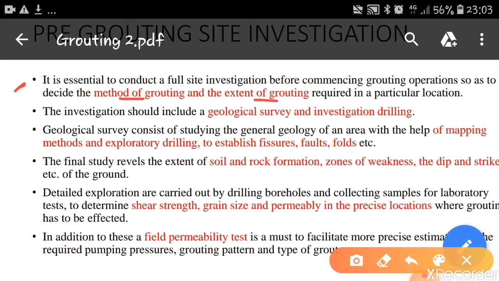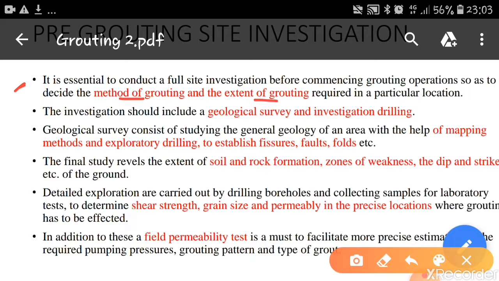This grouting may vary from place to place because we have very different types of soils available from one place to another, and also different types of soils from upper to lower layers. So we have to decide properly what method of grouting is required, so that the grout penetrates into the required location and then becomes hardened. And what extent of grouting is required in a particular location has to be decided first.